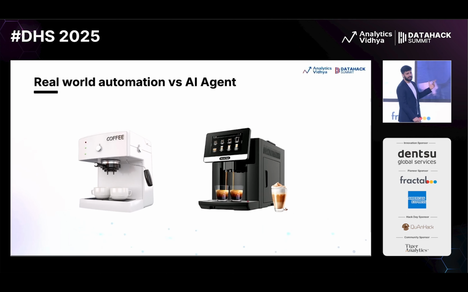Now, again, a real-world example. You can see how I've drawn 2 coffee machines. The left one is a pretty basic one, right? It is where you will just go and create your own coffee. The right one can be made a little smart. You can control that via Wi-Fi. It can also make the coffee, let's say, based on the demand as well. So when you are adding that functionality of being smart into any machine, that becomes an agentic system. Another example which I can give here, everyone, is of, let's say, a water sprinkler, which we see in a garden.